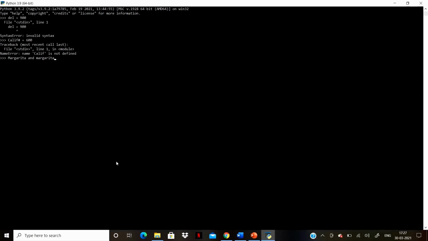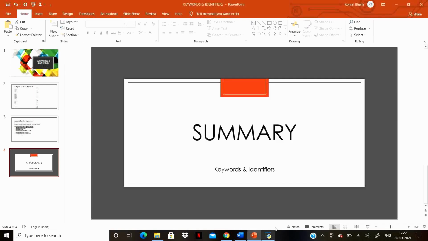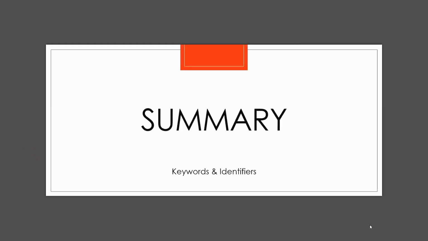An identifier cannot begin with a number or have any special symbol such as an exclamation sign, at, hash, dollar, or percent symbol. An identifier can be of any varying length and can only be a combination of letters, numbers, or an underscore only.